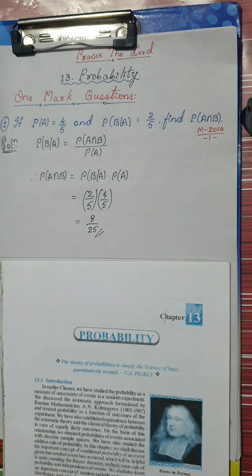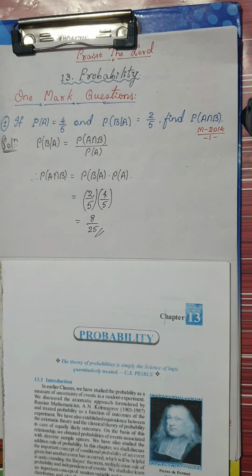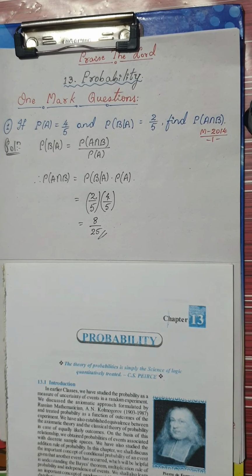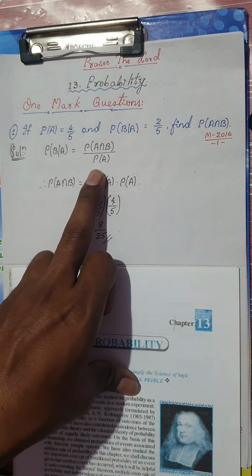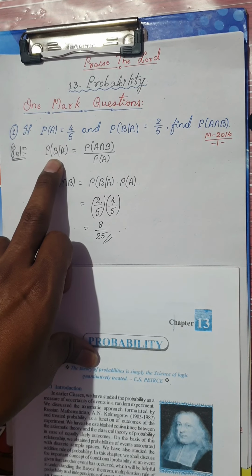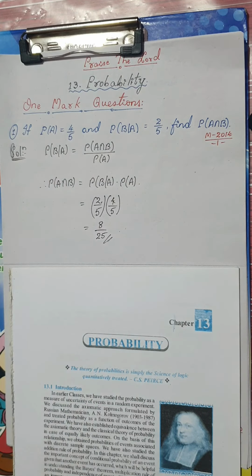So very simple answer. You're going to get 1 mark if they ask you this again. Very basic solution. The only thing you have to remember is the conditional probability formula. Most of the questions asked for 1 mark are related to conditional probability. So shall we move on to the second question?